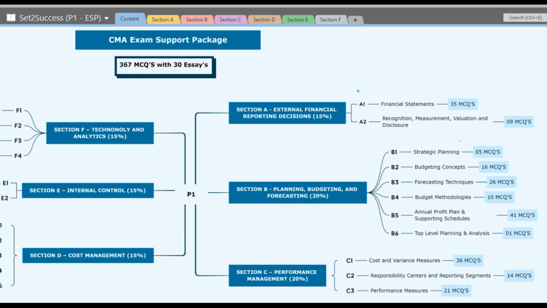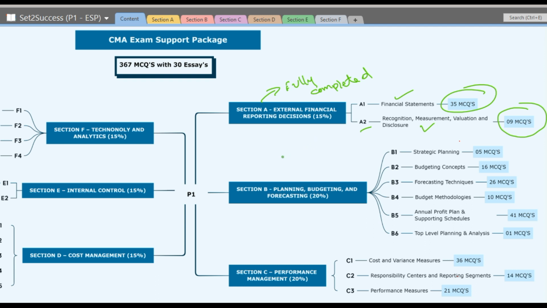CMA exam support package, we have completed section A, which is external financial reporting decisions, and which contains two subtopics. The first one is financial statements, which had 35 MCQs, and we had recognition, measurement, valuation, and disclosure with 9 MCQs. This section A is fully completed. In section A, we don't have any essays, that is from the CMA exam support package from the IMA.